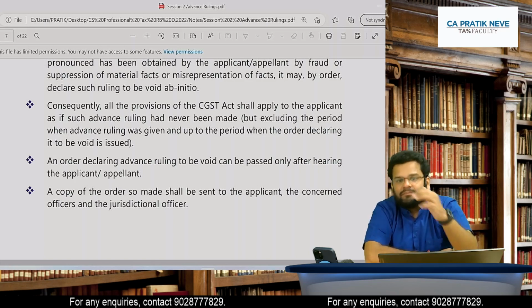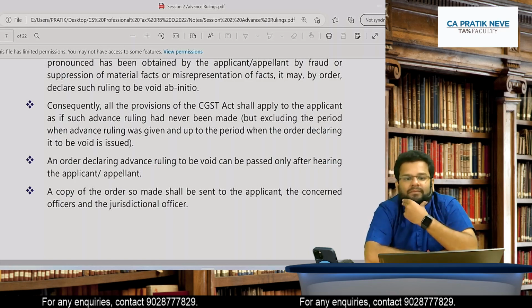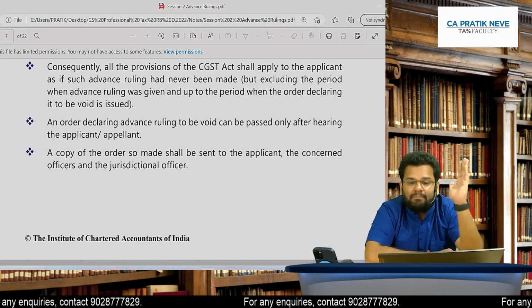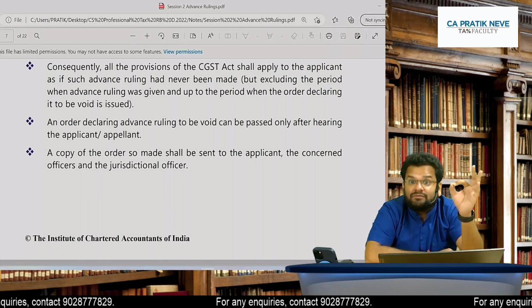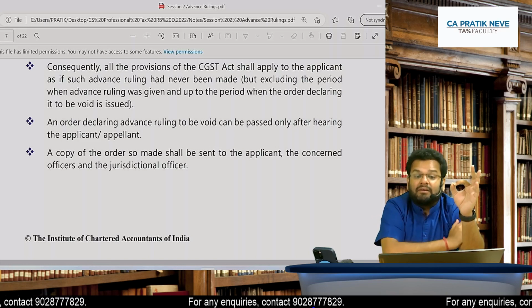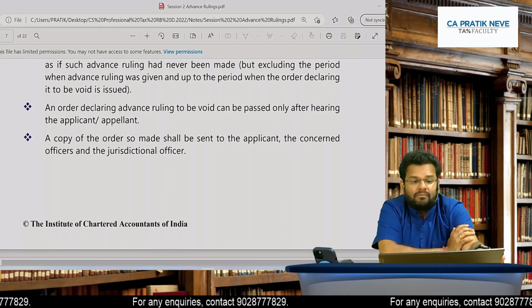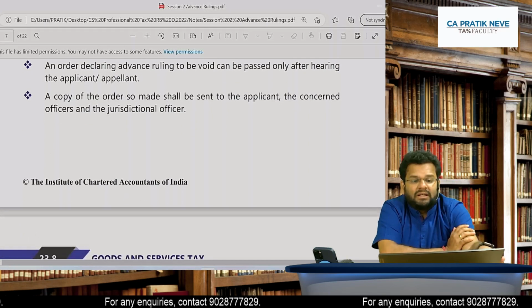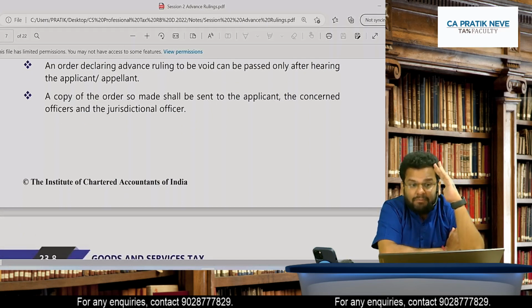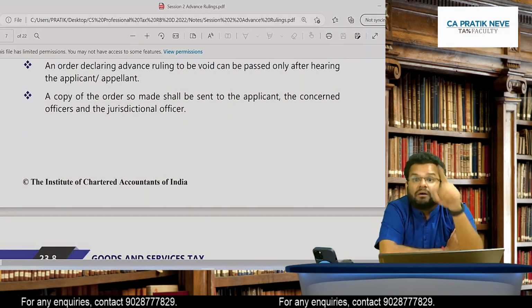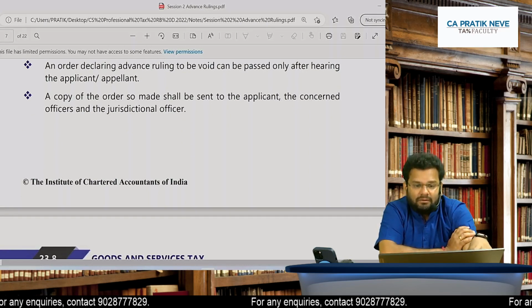Ketki, is it clear? Yes. Consequently, all provisions of CGST Act shall apply to the applicant as if such advance ruling had never been made. Okay, got it? An order declaring advance ruling to be void shall be passed only after giving opportunity of being heard to that applicant.